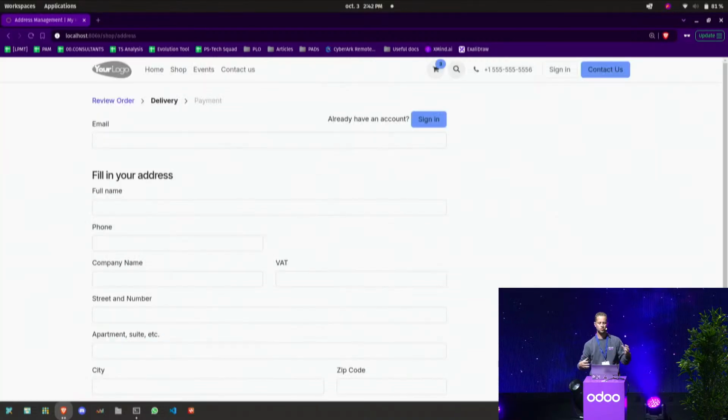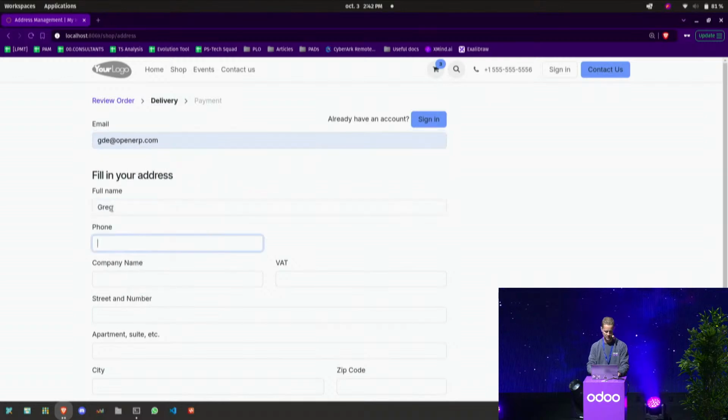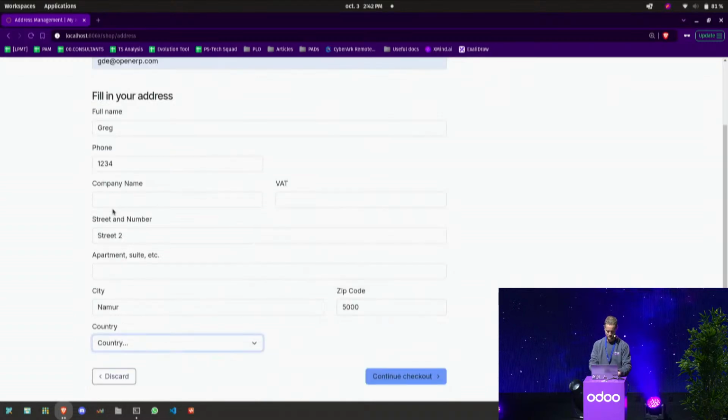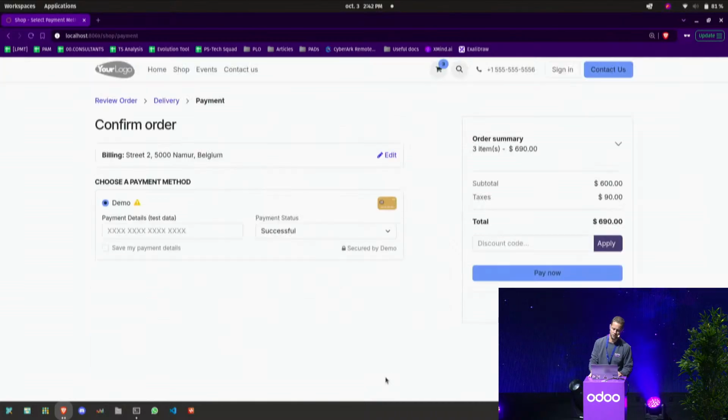And decide to go to the payment, where we'll need to have my invoicing information. So let me just type my email here. Greg, 123, company name no, street 2 in Namur. Oops. And it's in Belgium. And I can continue the checkout.